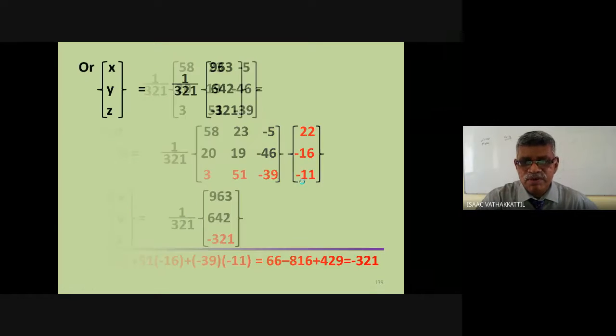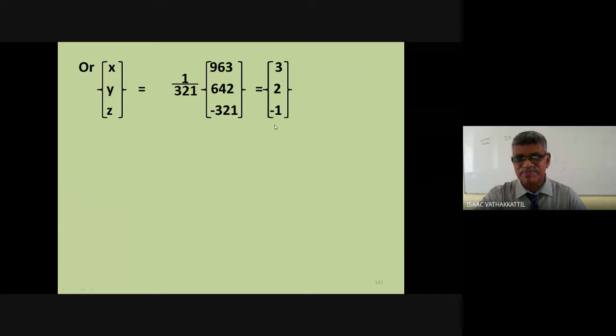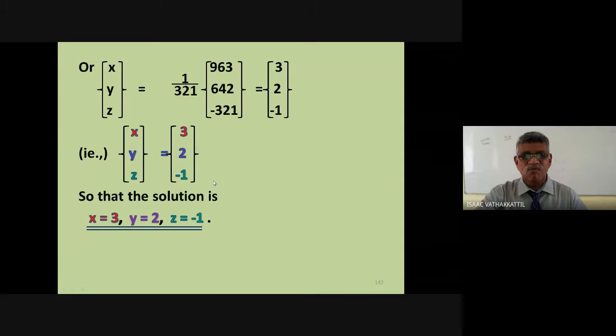Now 1 by 321 will be taken inside, and it will be nothing but 3, 2, minus 1. Now we can read off. So x, y, z equal to 3, 2, minus 1 means x equal to 3, y equal to 2 and z equal to minus 1.